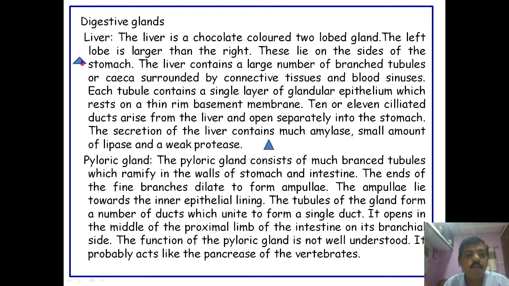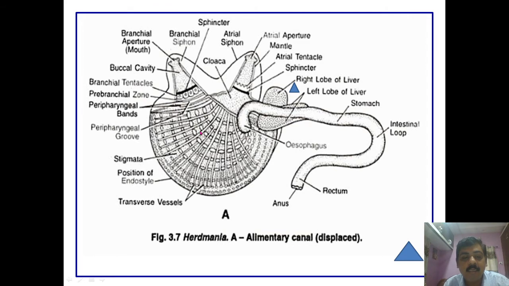If you observe the structure, this is the esophagus that leads into the stomach, and then the intestinal loop. Here one digestive gland is there around the stomach, the right lobe of the liver and the left lobe of the liver, which secrete digestive juices into the stomach. Whereas the stomach has another gland, the pyloric gland.